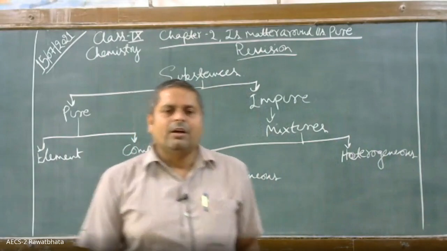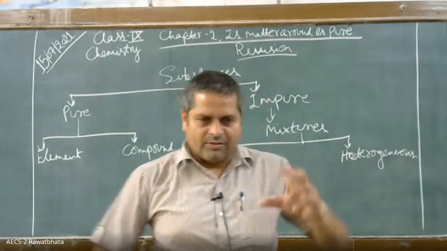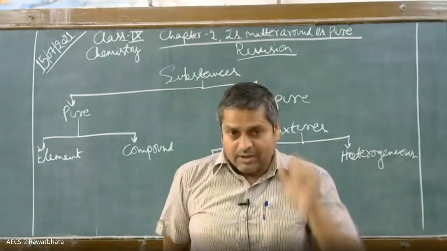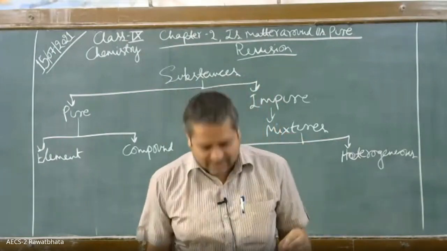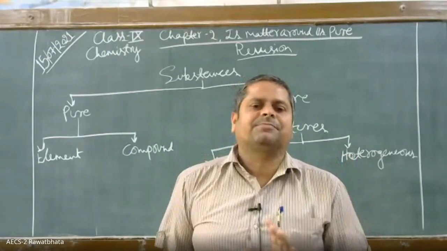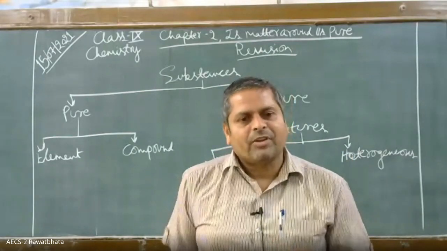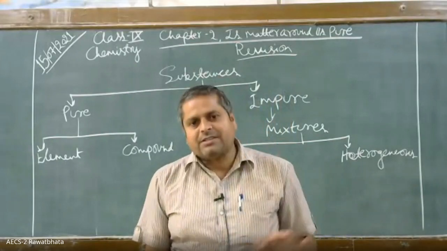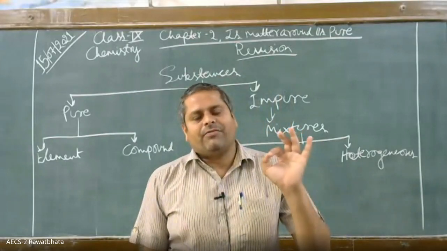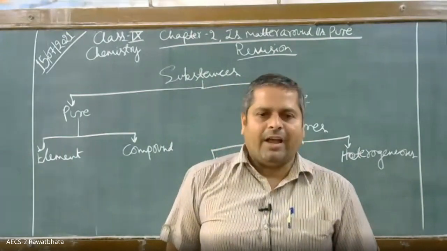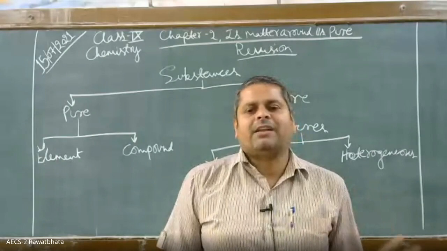Now, see, we all know that matter is something that has space and has some mass. And atom is the smallest particle of matter.